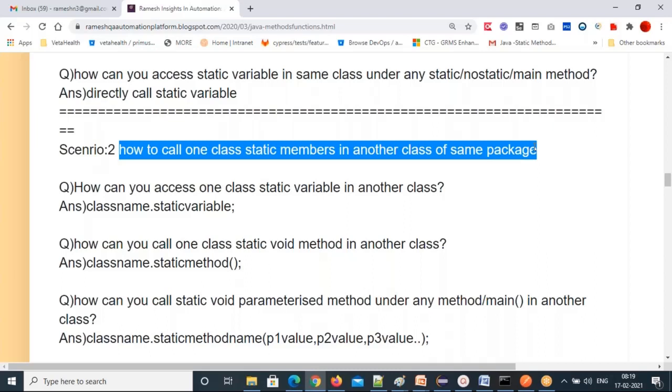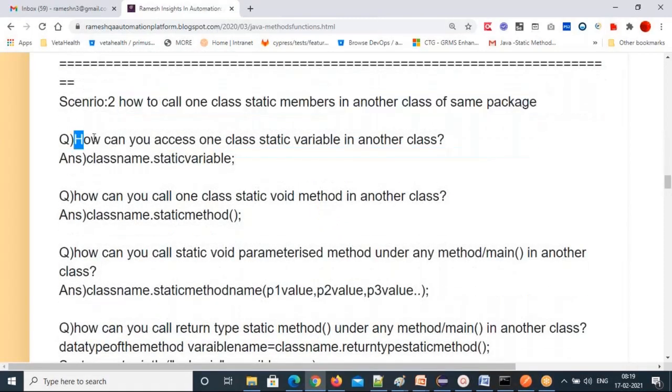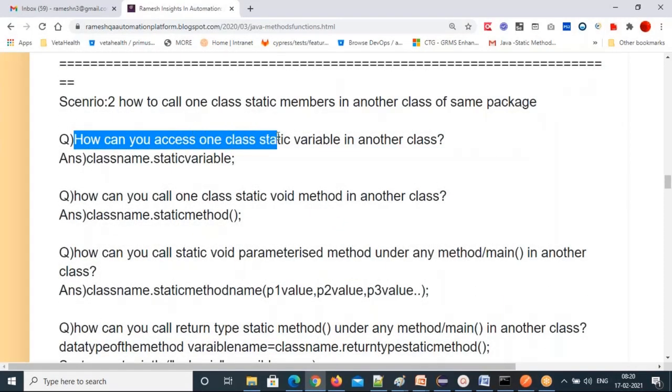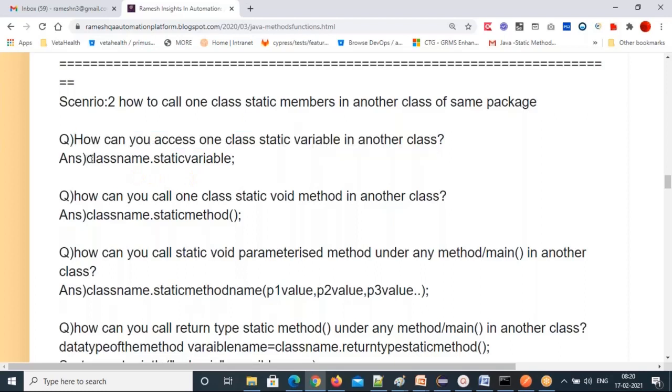I don't want to rewrite duplicate code again, right? That's why I want to reuse that logic. I want to reuse that data in my other class. How can I call them without creating them in the B class? That's the scenario we're seeing here. See that. How can you access one class static variable in another class of the same package? See that formula, class name dot static variable.